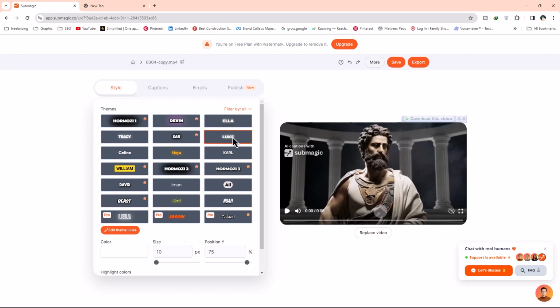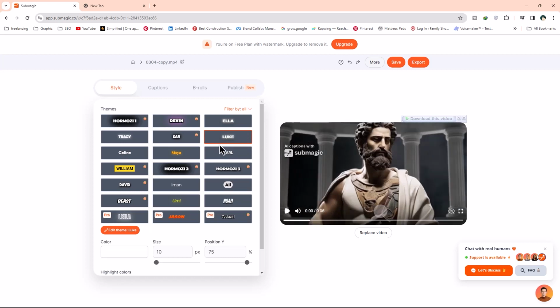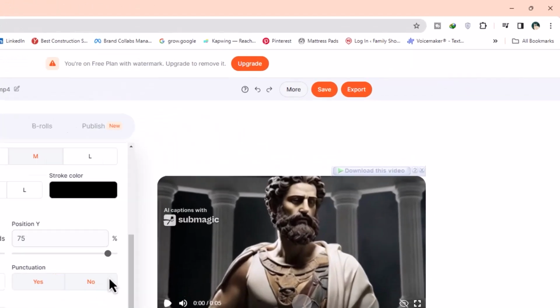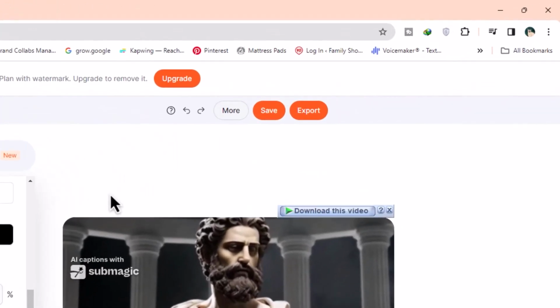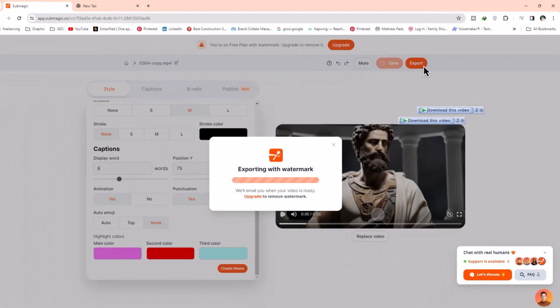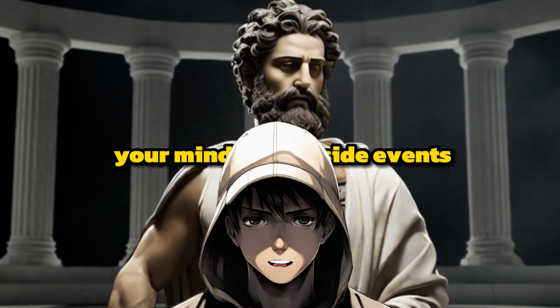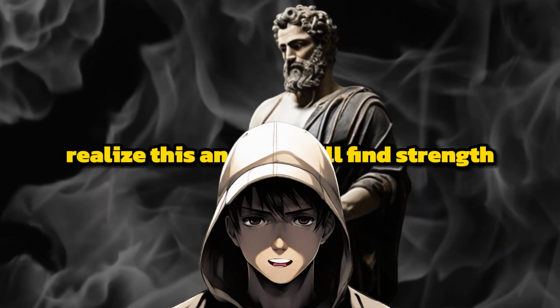If you want to edit the styles of the captions, simply click on the Edit Theme button. Here, you can customize the caption style. To export videos, simply click on the Export button at the top. And there you have it. You have successfully learned about creating Stoic videos for growing your TikTok account and YouTube channel.